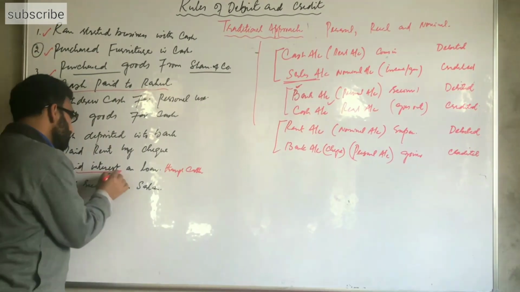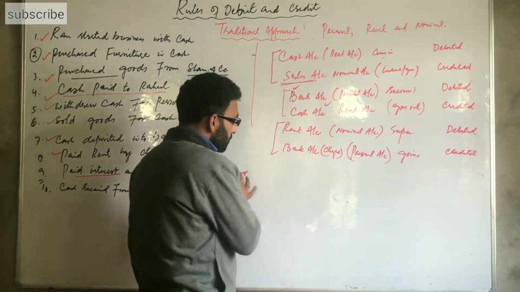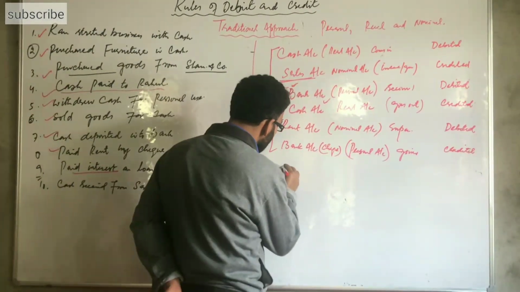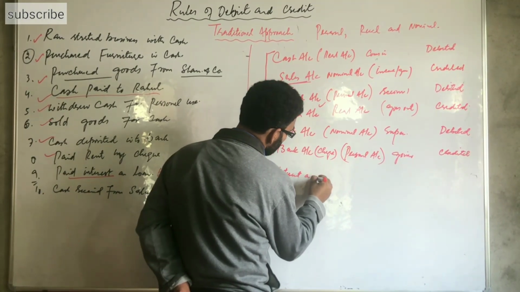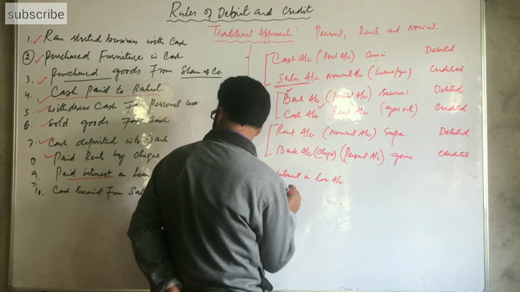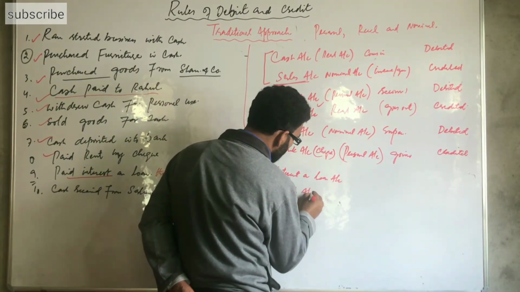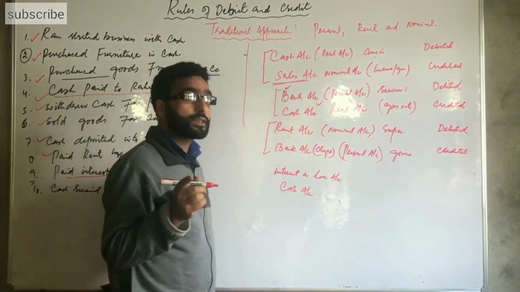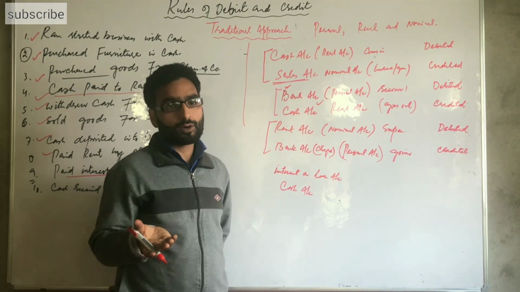Interest on loan is an expense to the business. Two accounts are also involved, that is interest on loan and the other account involved here is cash account. If interest on loan is paid through cash, then cash account comes here. If it is paid through bank, then the bank account exists here.